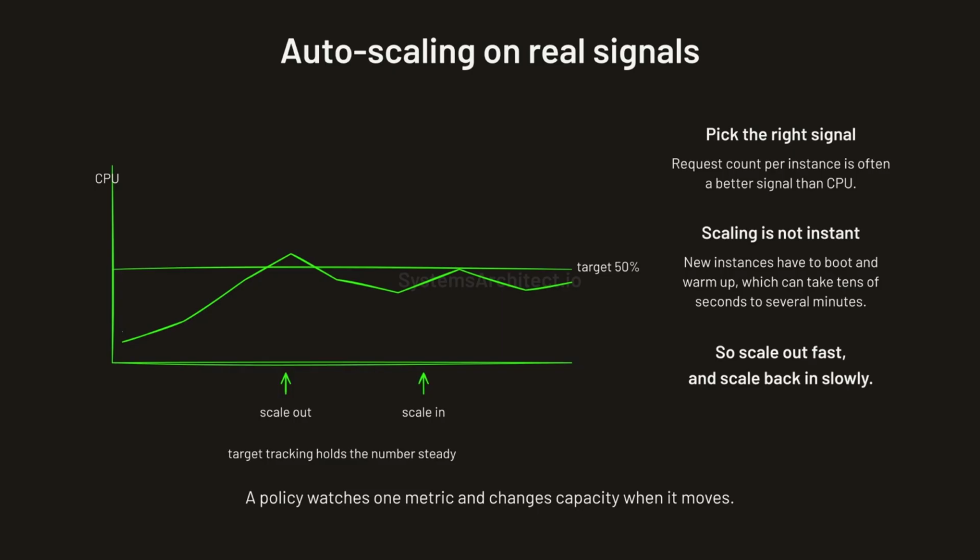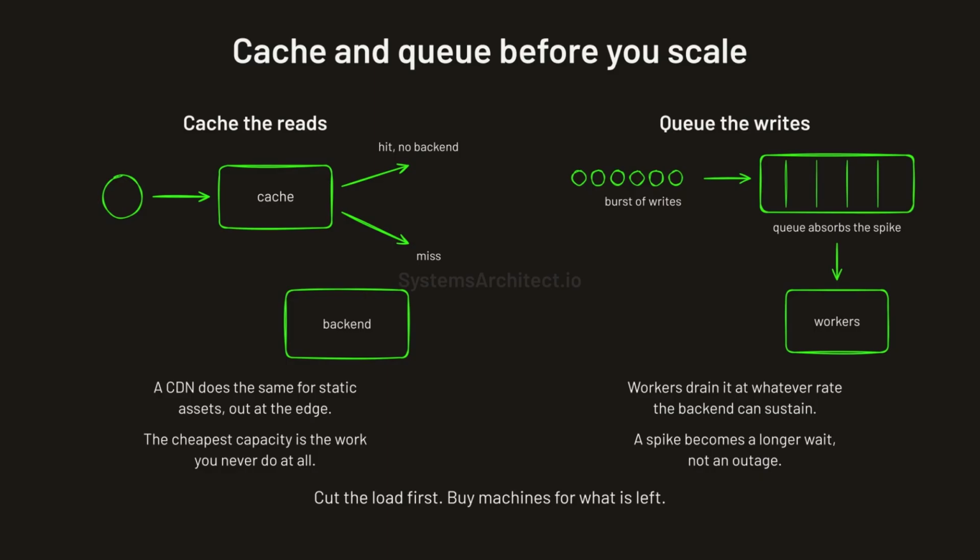Scaling also takes time because new instances have to boot and warm up. That delay can run from tens of seconds to several minutes. So good policies scale out quickly and scale back in slowly. The cheapest capacity is the work you never do at all.